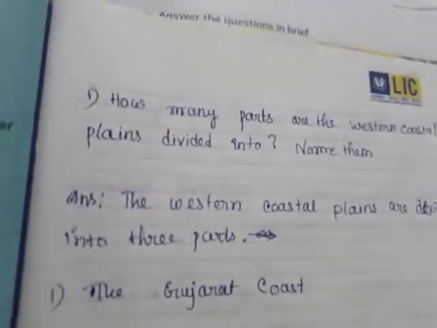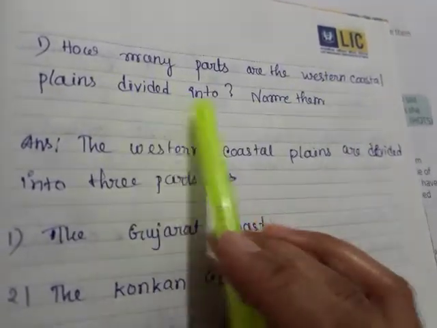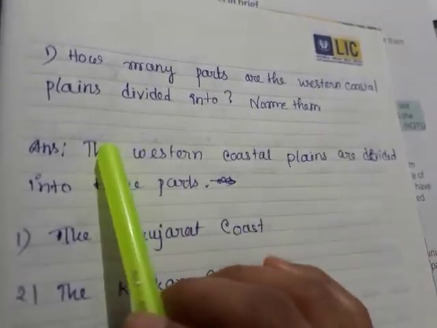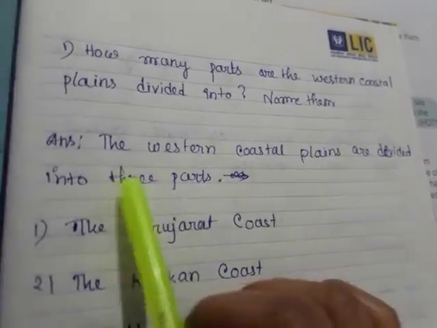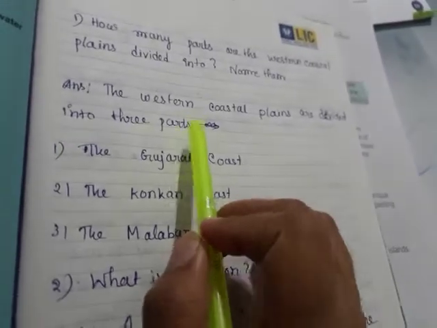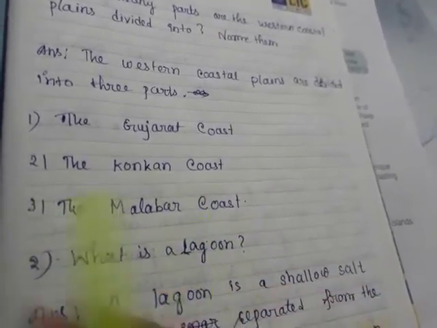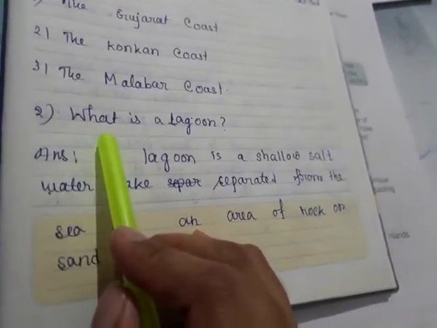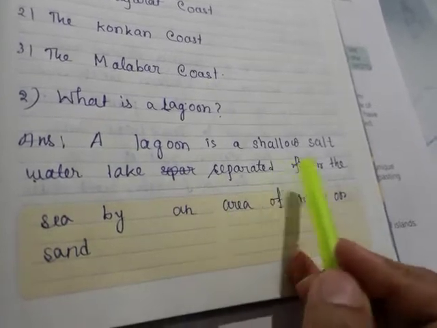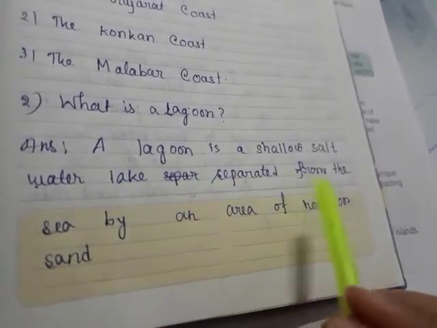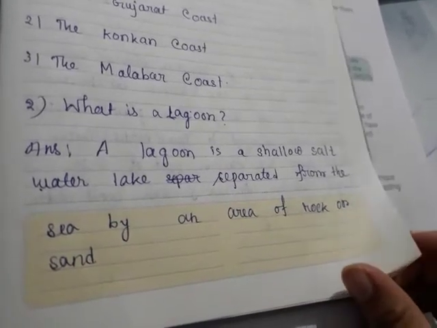Now, how many parts are the western coastal plains divided into? Name them. What will the answer be? The western coastal plains are divided into 3 parts: the Gujarat coast, the Konkan coast and the Malabar coast. Now question number 2, what is a lagoon? A lagoon is a shallow salt water lake separated from the sea by an area of rock or sand.